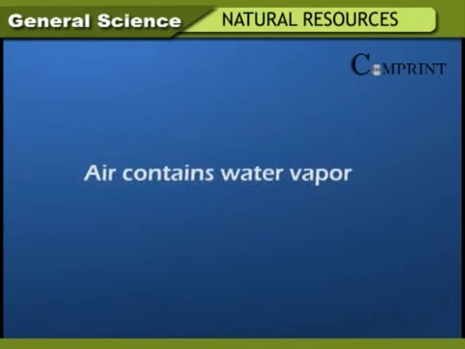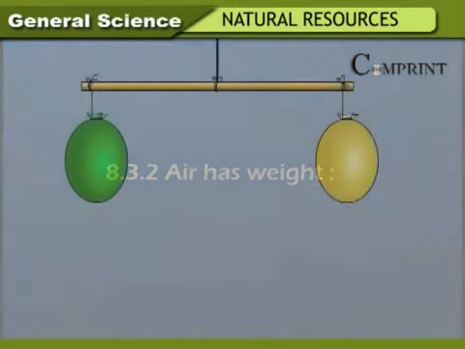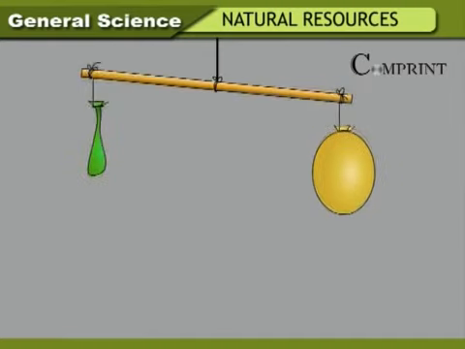Air contains water vapor. Air has weight. Collect a broomstick, a thread, a pin, and 2 balloons of equal size. Tie 2 balloons blown with air with equal volume. The broomstick must be horizontal. Make a tiny hole in one balloon with the help of a pin on one side.